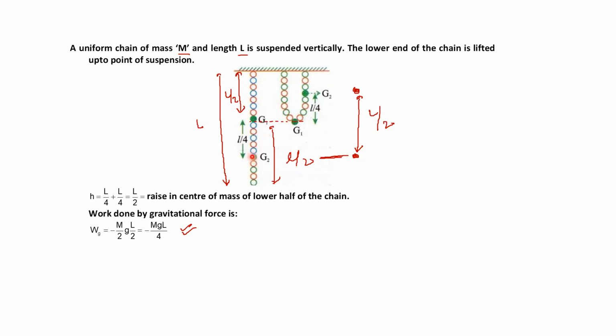And that mass will be concentrated at G2. And I want to lift it to this point. If I lift it to this point, then the center of mass was here, and when I lift it finally, the center of mass will move to this point. So the center of mass is moving L by 2, and the total mass is m by 2. So the work done against gravity is minus m by 2, g into L by 2. So that is minus mgL by 4. Just write it.